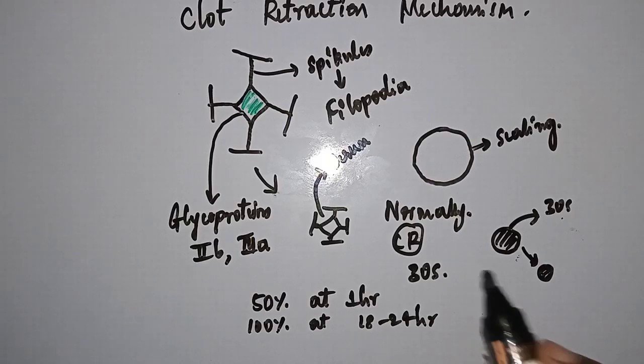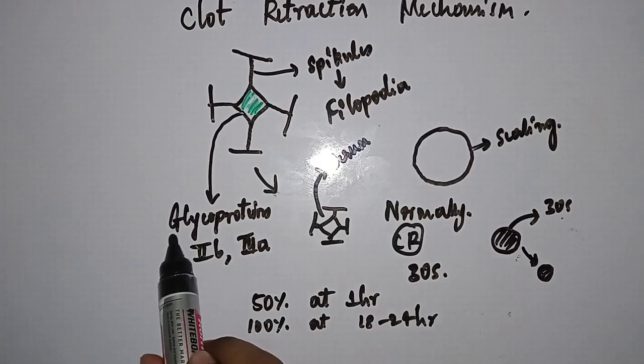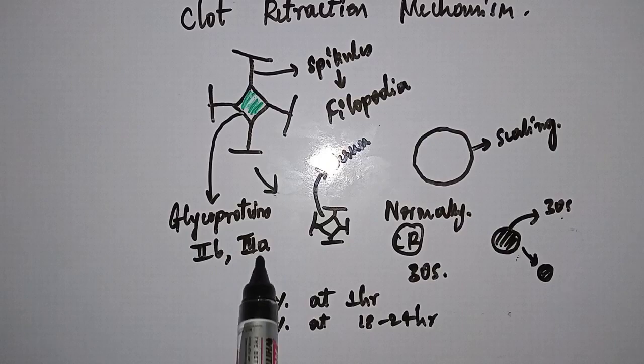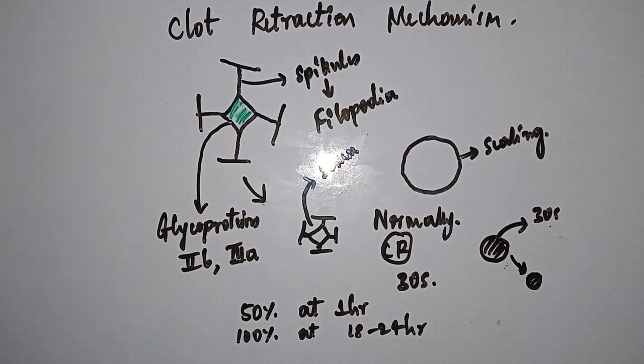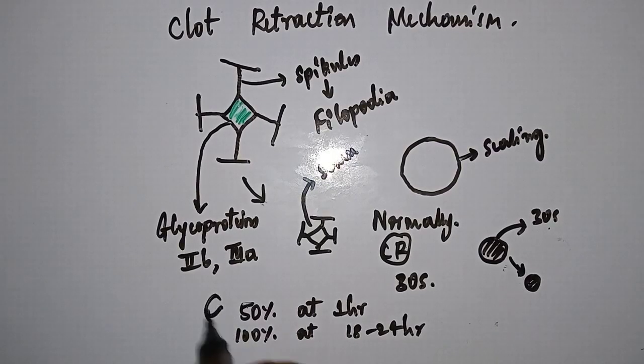Now there is prolongation of clot retraction in some diseases, as I said before. Deficiency of glycoprotein 2B and 3A in diseases like Glanzmann thrombasthenia and deficiency of platelets causes prolonged clot retraction. How is prolongation measured? See here.